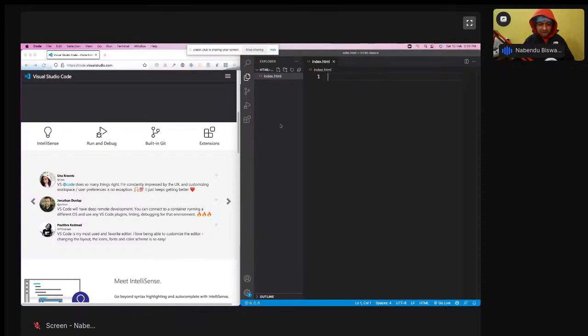Someone was asking about the extension. I will tell about the extension soon, don't worry, because we need an extension. I'm using VS Code because of the extension, or else I would have coded in Notepad++. Notepad++ is also very good, I would have coded in that, but I'm using this because it has got some very good extensions.